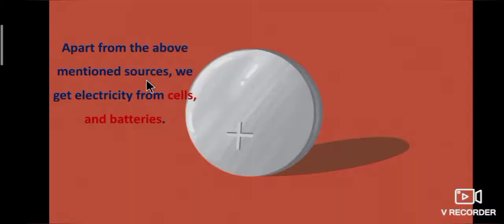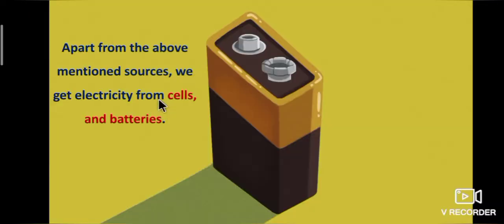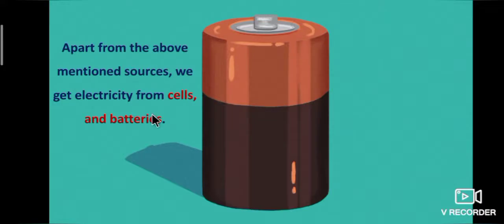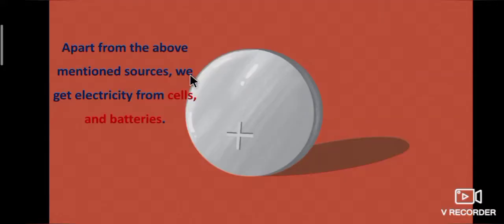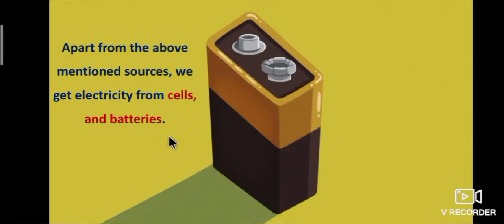Apart from the above mentioned sources, we get electricity from cells and batteries.